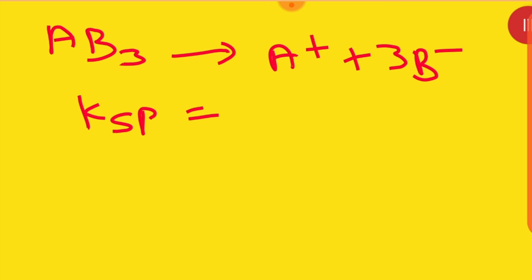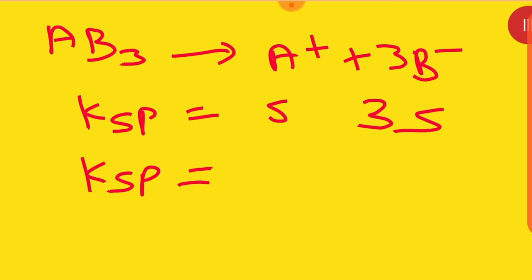Same way, suppose we have a salt of AB3 type. Then it will be A positive plus 3B negative. Then KSP will be equal to what? Here it is S and here it is 3S.